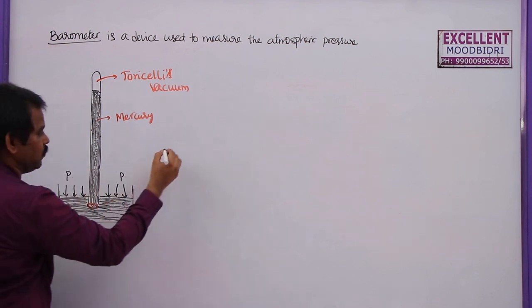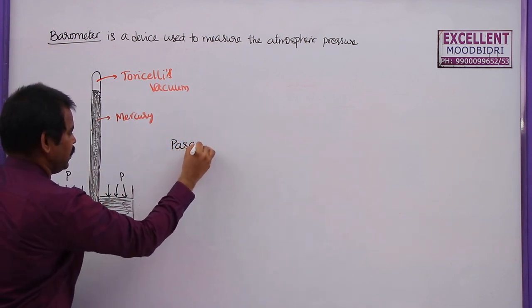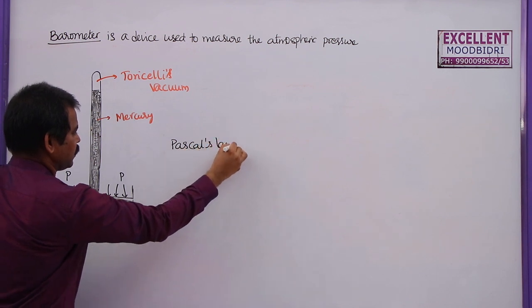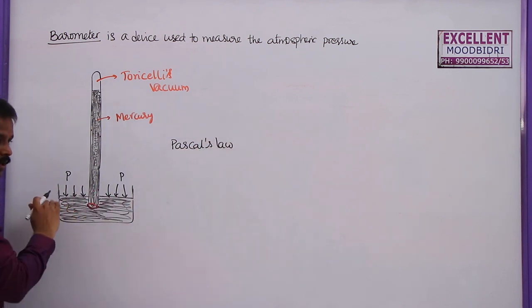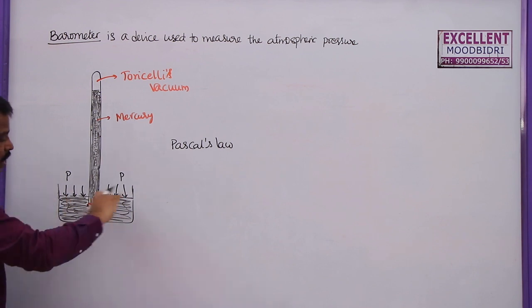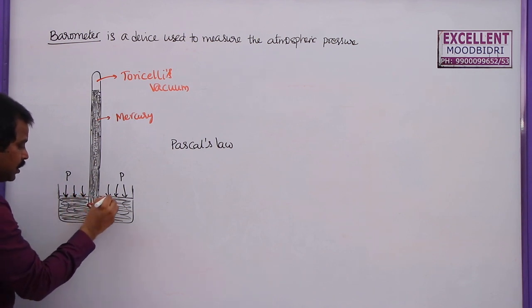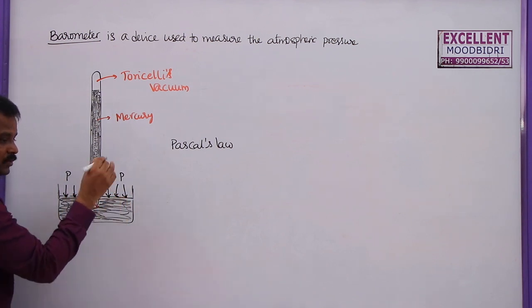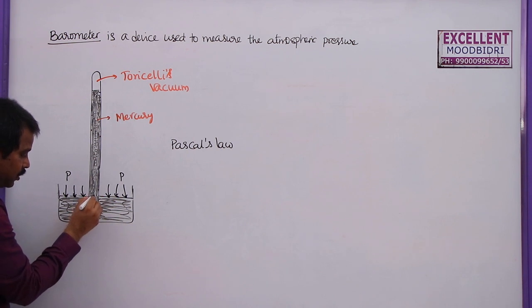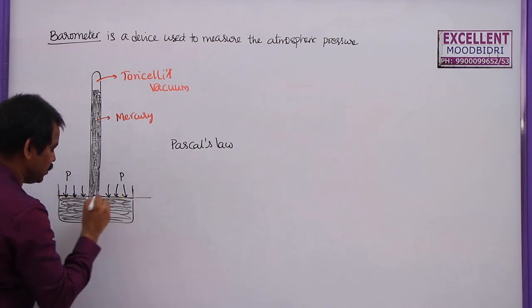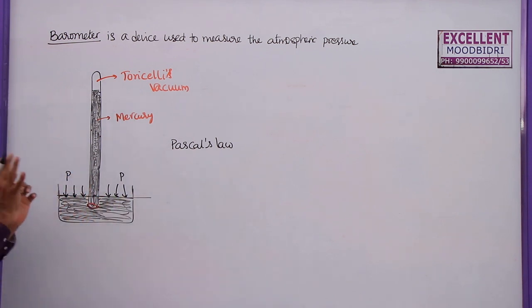So we know that from Pascal's law, the pressure at any point along the horizontal surface remains constant. Means pressure at this point, this point, this point, this point, these are all atmospheric pressures. Even the point which is along the same horizontal line will have the same pressure.